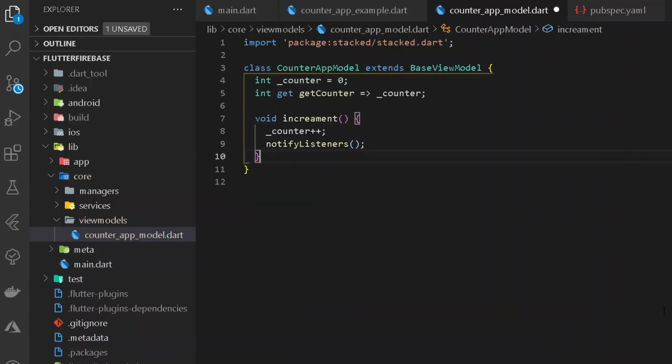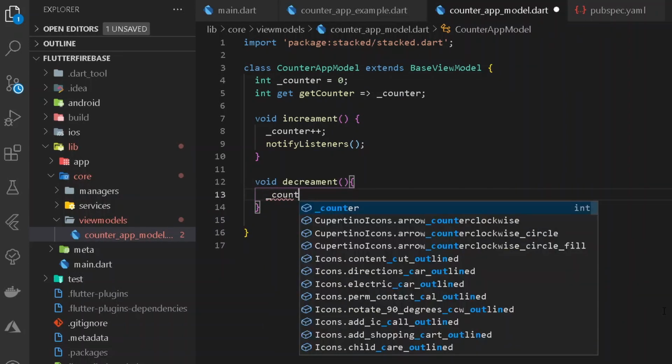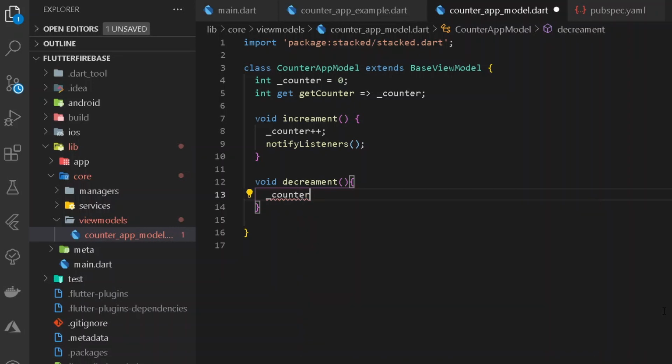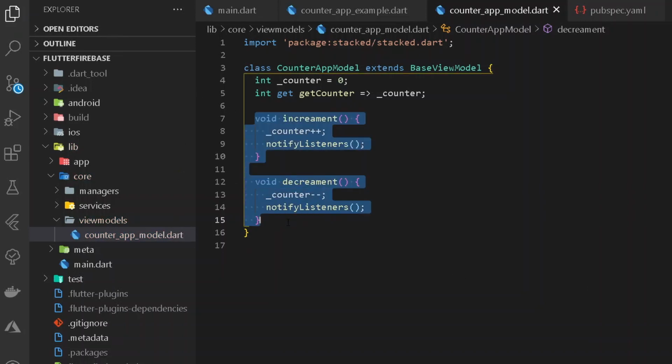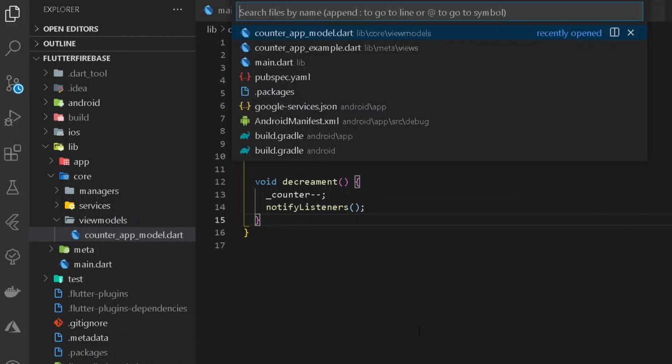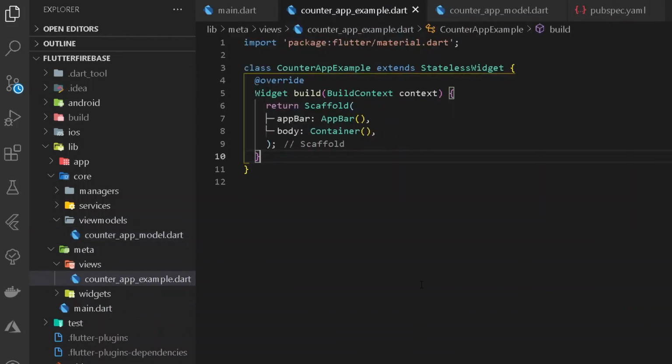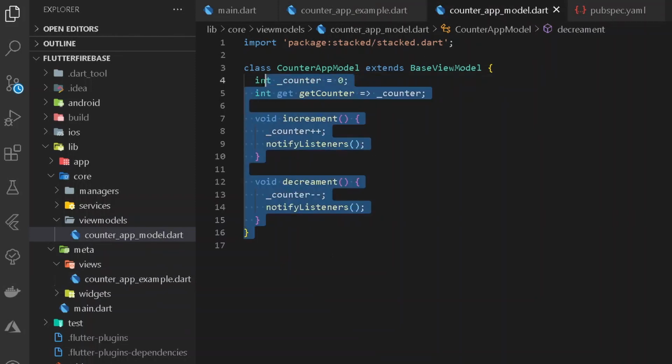After having the following method of void increment, let's have a decrement method as well. Under this, first of all, let's have a counter initialization, and here we shall be decreasing the value. And after having that, let's notify all the listeners. Now this will be our entire logic for increasing and decreasing the counter. We shall be moving under our counter app view, and implementing the following view model of our view.